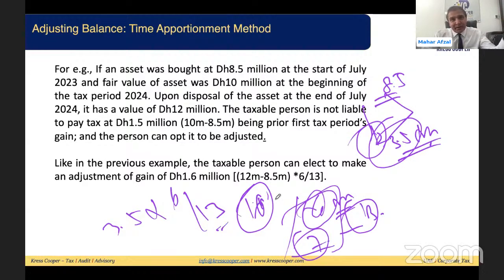In case we don't know the market value by the end of the latest financial year, we need to consider the total gain when the asset will be sold. Then we need to apportion this gain between the time before the introduction of the corporate tax law and the time after. Whatever the gain coming, like in this example, 1.6 million is the gain. For this 1.6 million, we need to adjust our accounting profit to arrive at the taxable profits.